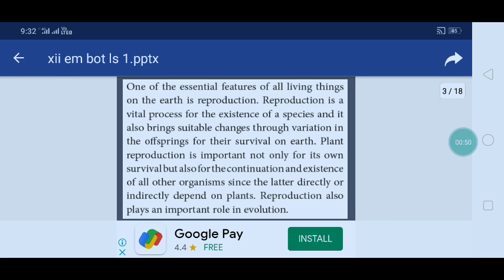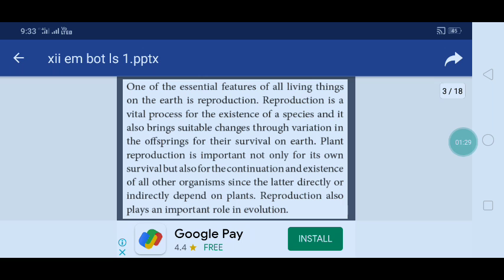Here reproduction is a process in which new offspring are produced. An essential feature of all living things on the earth is reproduction. All the living organisms on the earth show reproduction. Reproduction is a vital process for the existence of a species, and it also brings suitable changes through variation in the offspring for their survival on earth. This is why reproduction is very essential.